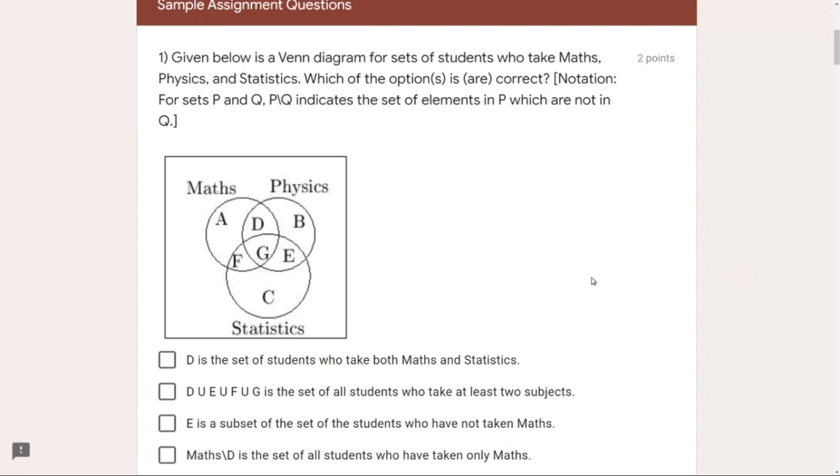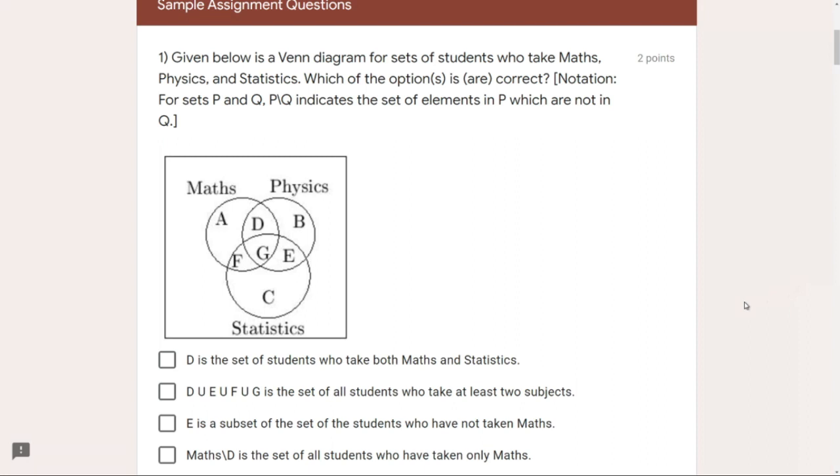So in this case, now that we understand what each section represents, let's see which of the statements is correct. D is the set of students who take both maths and statistics. But no, we have just seen D is the set of students who have taken both maths and physics. So the first option is wrong. Okay. The second option here: this U symbol represents union. So we are going to perform the union operation.